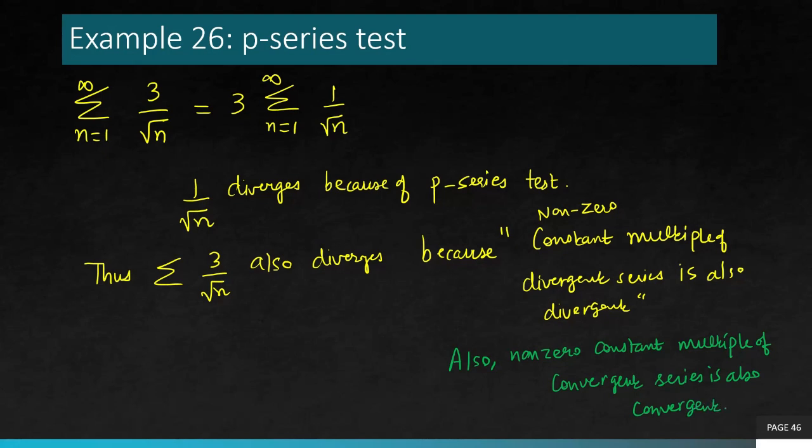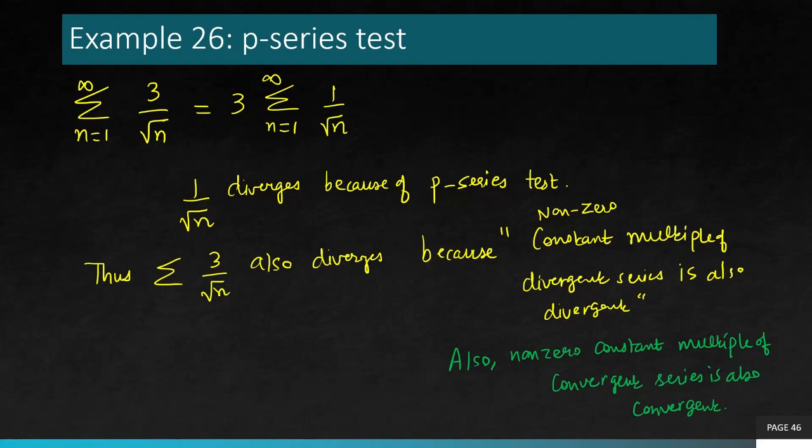That means if you have a series, you know its convergence, and then if you multiply it with some number, not n or a function of n, any number, then its convergence or divergence remains the same. So whenever you see multiples like 3, 4 or any real number, you can simply take them out and work with the rest of the series and get your answers. So constant multiples do not alter the behavior of the series.